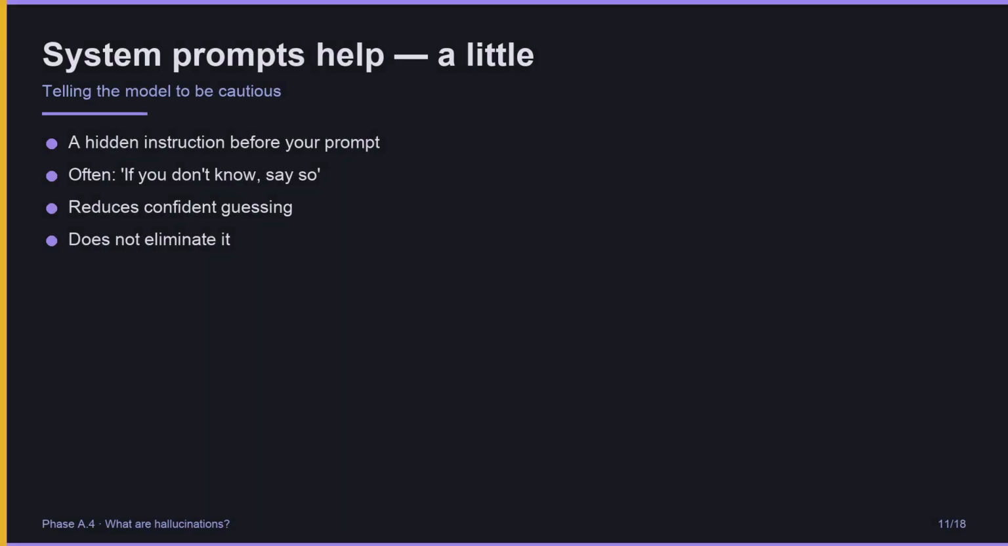Here is one mitigation worth understanding. The system prompt is a hidden instruction sent before your message. Providers use it to tell the model how to behave. A common instruction is, if you do not know the answer, say so. This reduces confident guessing. It does not eliminate it. The model still has no internal sense of what it does or does not actually know. It just learns, from training, that saying "I do not know" is sometimes the right pattern.